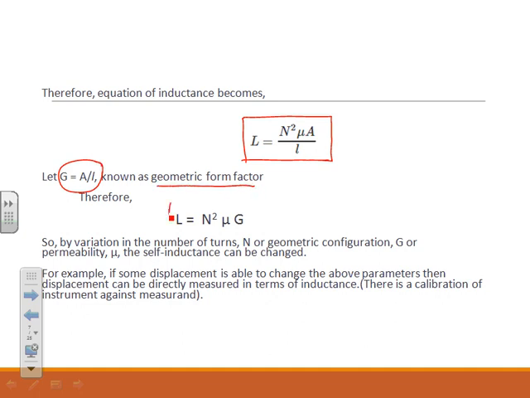So now the equation is L is equal to N squared into mu into G, where N is the number of turns, mu is the permeability, and G is the geometric factor.